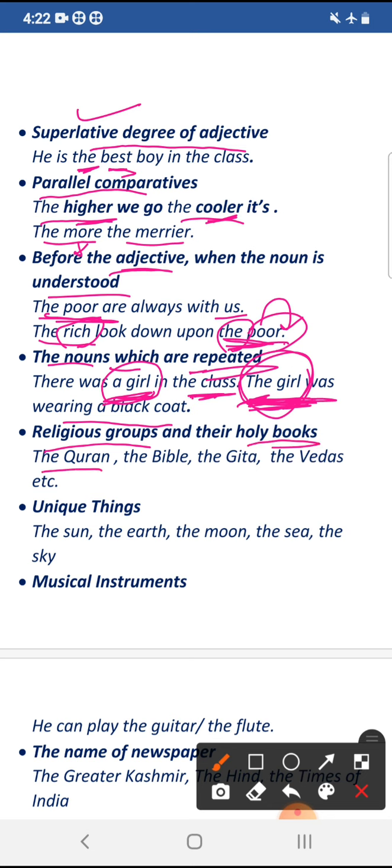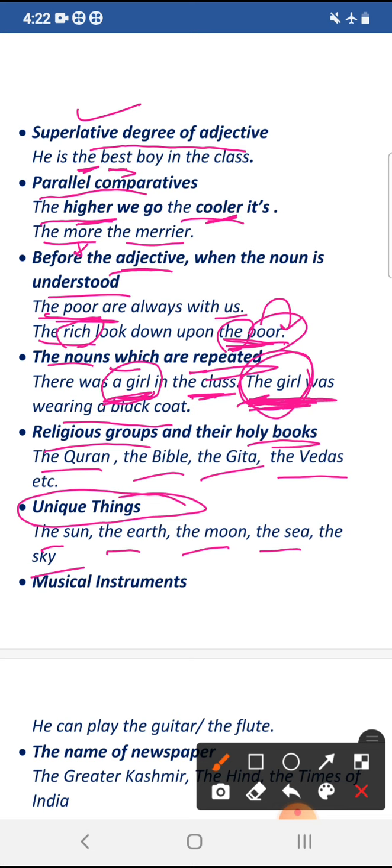For example, we say the Quran, the Muslims, the Bible, the Hindus, the Gita, the Vedas, the Puranas, the Mahabharata, the Ramayana. So these are the holy books. So we have to use the definite article before them. Another use of article the is before unique things, things that are of unique kind. For example, the sun, the earth, the moon, the sea, the sky. Always we have to use definite article with them.